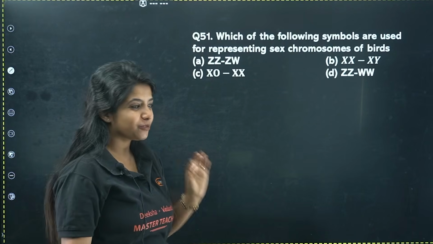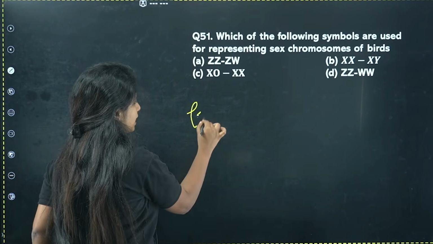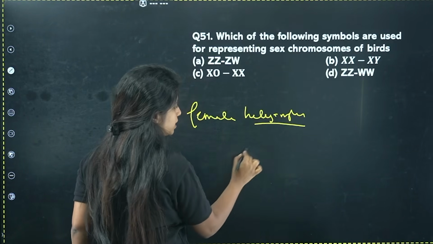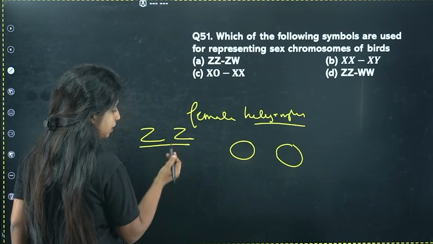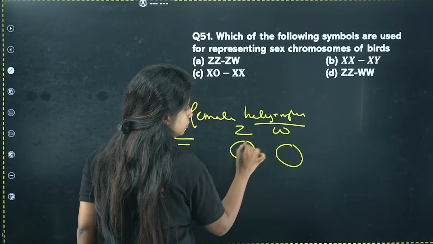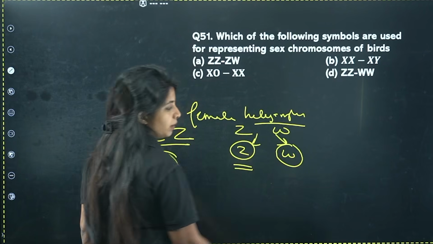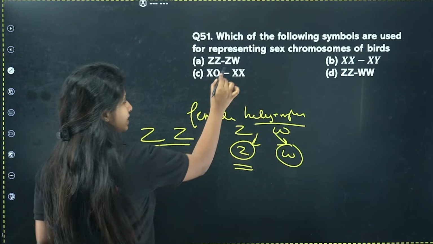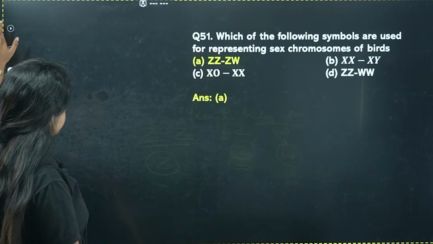Which one of the following symbols are used for representing sex chromosomes of birds? Any idea? In the case of birds only, for the first time you see female heterogamety. That means females are going to produce two types of gametes. Over here ZZ is for males, they produce only one type of gametes, all of them having Z type of chromosome. One is ZW, where some produce Z type of chromosome, some will be having W. That is why female heterogamety. Always remember W for women. So ZW is the one for women, and that is happening in the case of birds.